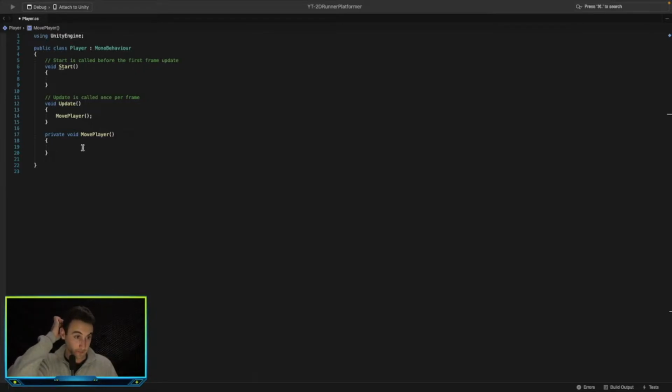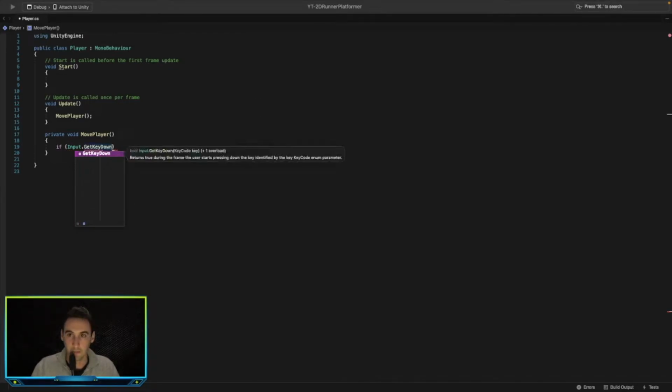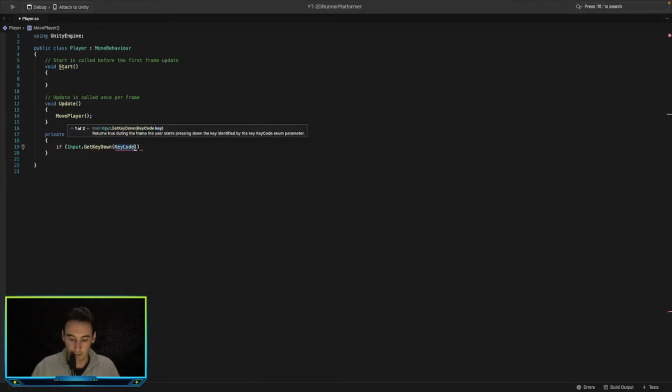To do this, we want to go if Input.GetKeyDown with a key code of, no, we don't want to do that. Let's do this a different way.